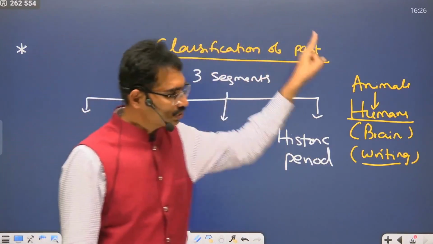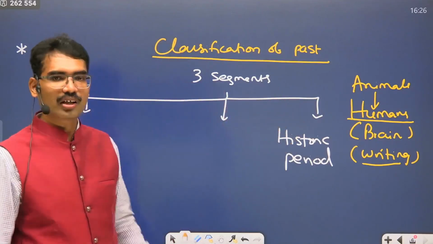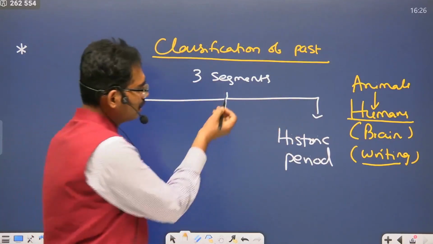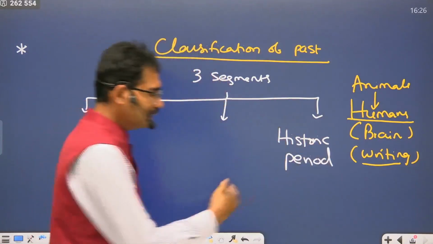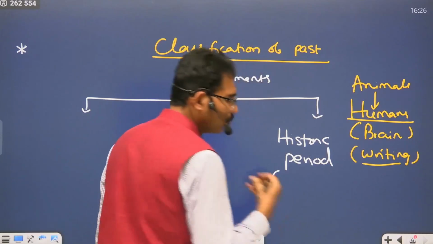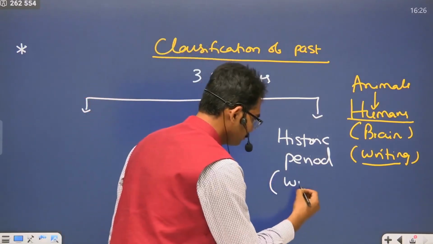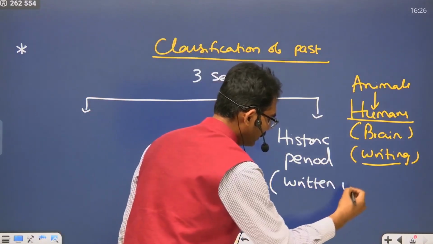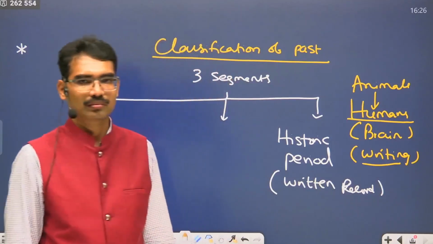To understand Stone Age, we need to understand this classification of our own past. Three segments. One is called the historic period. This historic period means we know the story of our own ancestors through written record. That means